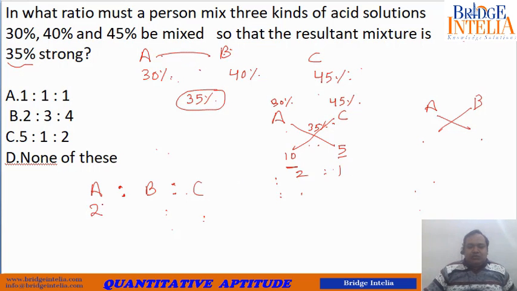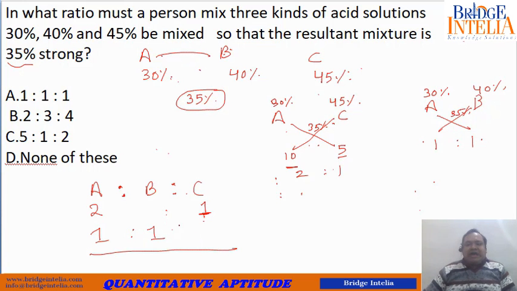So if you take two parts from A and one part from C, things will get balanced out. Let's find the ratio between A and B. The resultant is 35, so this ratio is 5 is to 5, that is 1 is to 1. So the most basic answer could have been 2 plus 1, 3 is to 1 is to 1.